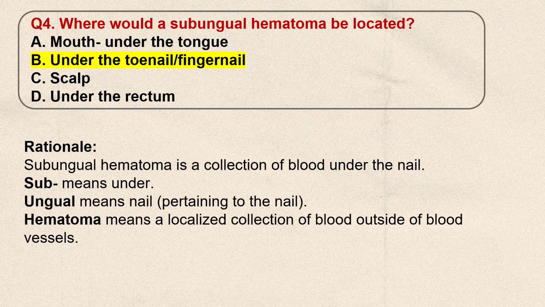Subungual hematoma is a condition of blood under the nail. Sub means under, ungual means nail, pertaining to nail. Hematoma means a localized collection of blood outside of blood vessels.